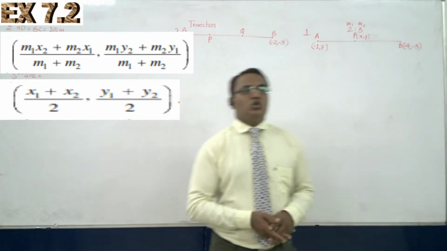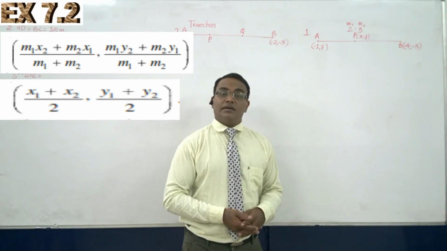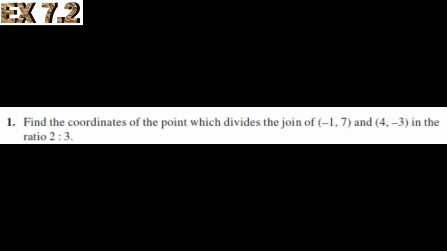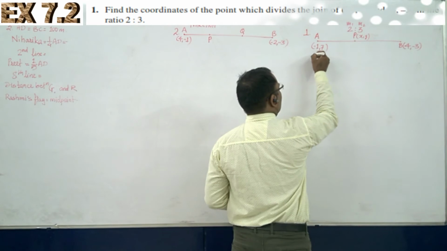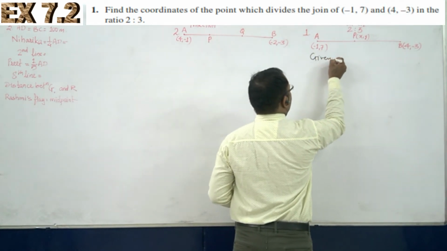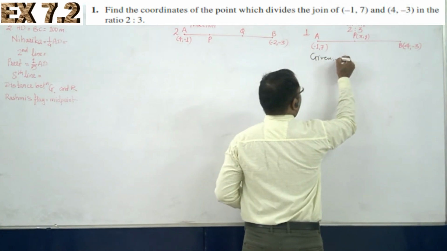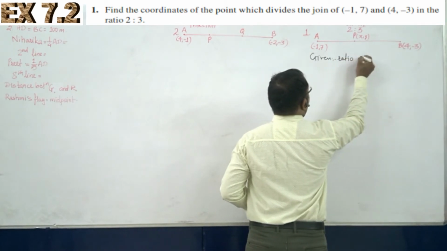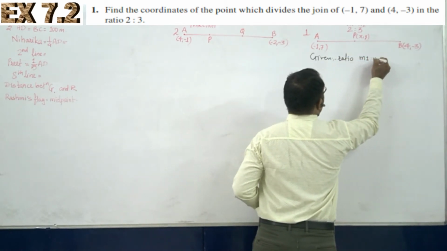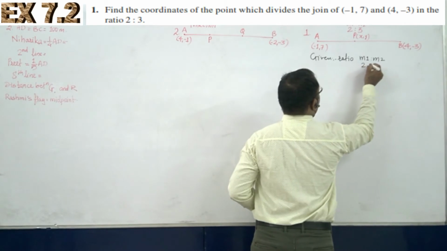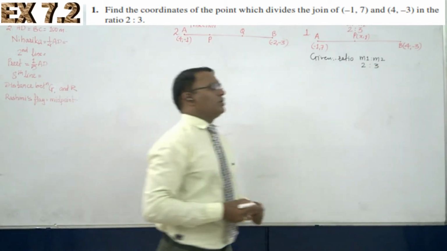So let's go on to sum number 1, and the sum is: find the coordinates of the point which divides the join of (-1, 7) and (4, -3) in the ratio 2:3. So here we go. What is the given ratio? Okay, first of all, m1 is to m2, which is equal to 2:3. So easily you can find out the value.